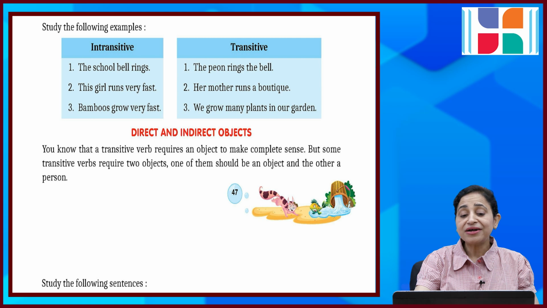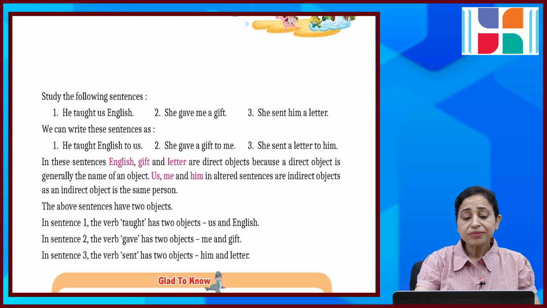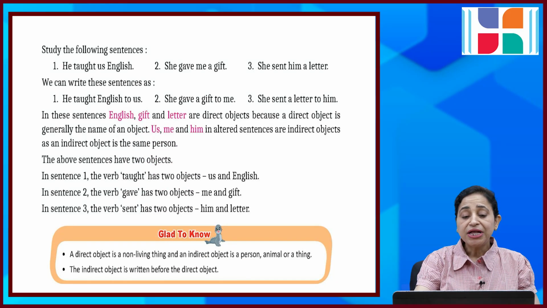You know that transitive verbs require an object to make complete sense. ये आपने पता लगाया पहले. But some transitive verbs require 2 objects. One of them should be an object and another one a person. Study the following sentences. He taught us English. She gave me a gift. She sent him a letter.